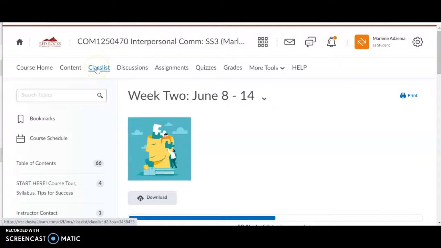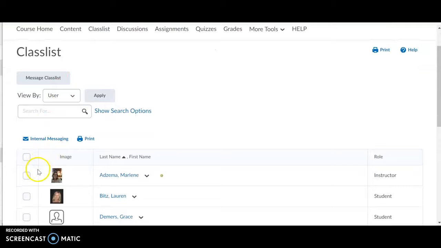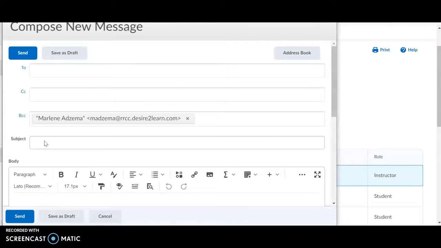Here's a class list tab. If you click on that, you'll be able to just see a list of folks in the class. And my name is generally on the top because my last name is Adzima. So this can be a great way to shoot me an email. If you click there and click on internal message, you can send me an email. Please include your name in the email because you can see here our email addresses don't exactly look like our first names. And those emails are kept within D2L. So any messaging happens within D2L.